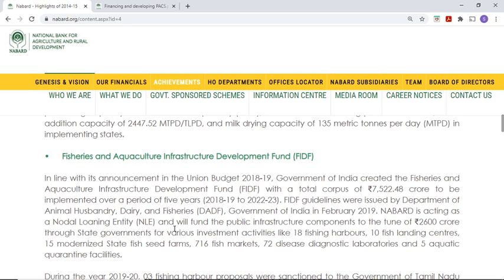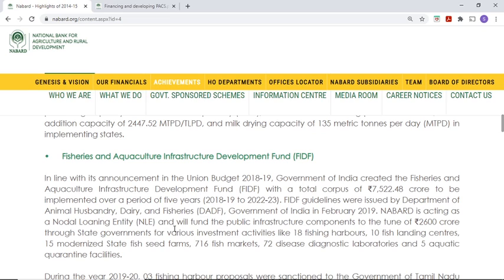And for what type of projects? NABARD is a nodal loaning entity to the state governments. For what type of activities? See here, 18 fishing harbors, 10 fish landing centers, 15 modernized state fish seed farms, 716 fish markets, 72 disease diagnostic laboratories, and 5 aquatic quarantine facilities.